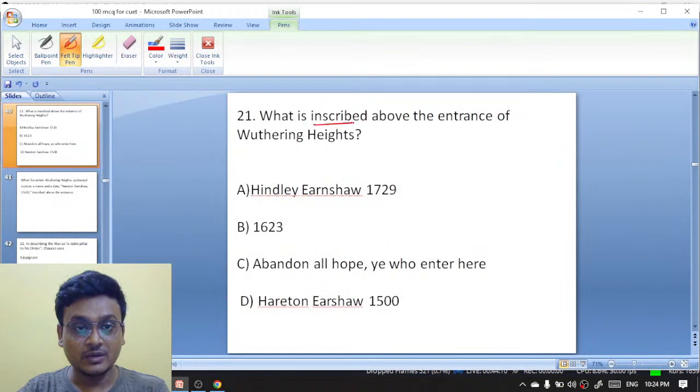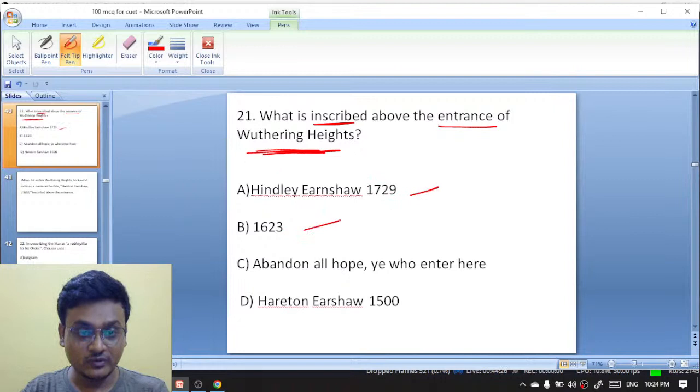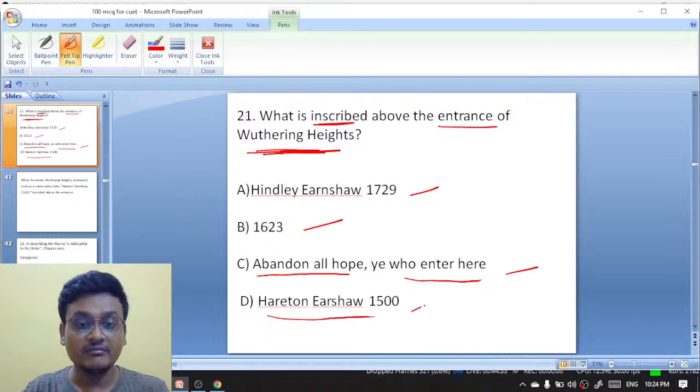What is inscribed above the entrance of Wuthering Heights? Wuthering Heights, that is Emily Bronte's novel. What is inscribed, written above the entrance of Wuthering Heights? Hindley Earnshaw 1729, 1623, Abandon all hope ye who enter here, or Hareton Earnshaw 1500. What is inscribed above the entrance of the Wuthering Heights?